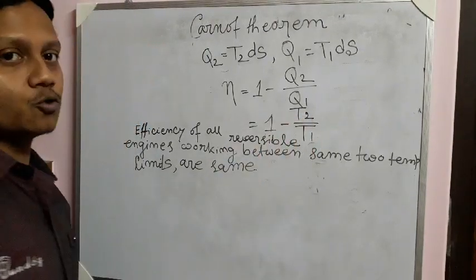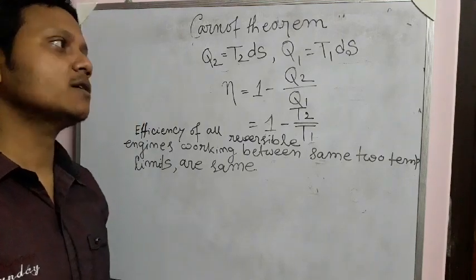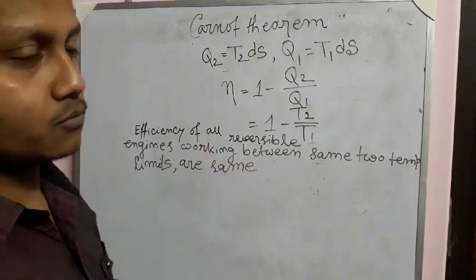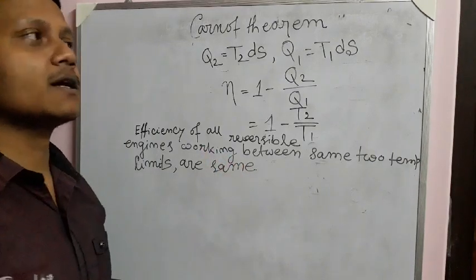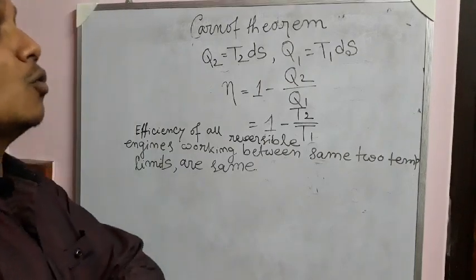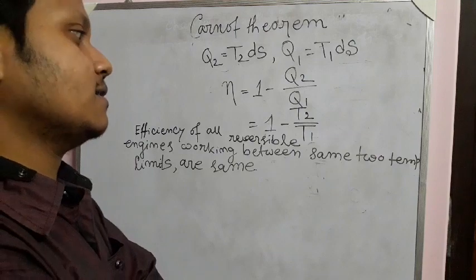So this proves the first part of the theorem, that all reversible engines working between the same two temperature limits have the same efficiency. Now in our next class I shall discuss the second part of Carnot theorem, which is that no engine is more efficient than a reversible engine. That we will discuss in our next class.